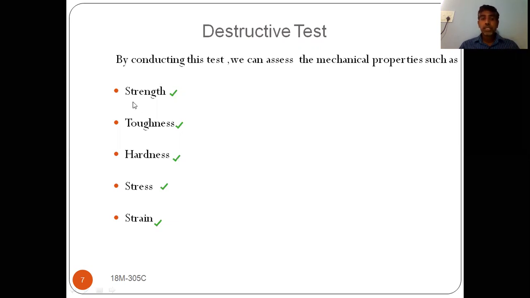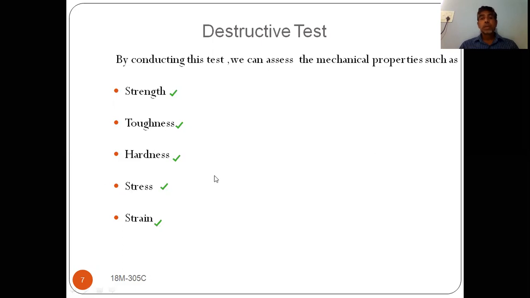By using this destructive test, we can find out strength, toughness, hardness, stress, strain. This stress strain we can find out by using a UTM machine, in the compression test and in the tensile test also.